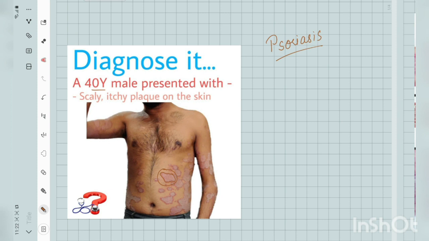Now let's discuss what is psoriasis. Psoriasis is basically a chronic T cell mediated inflammatory condition of the skin that can involve joints, nails, eyes, and also other systems of the body.